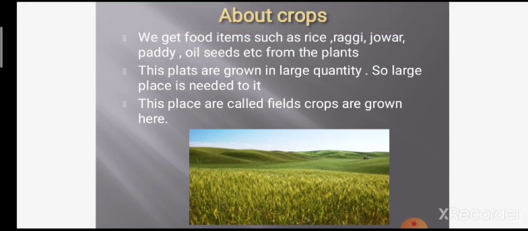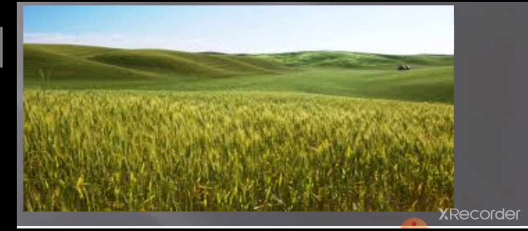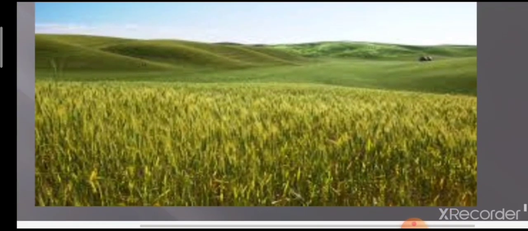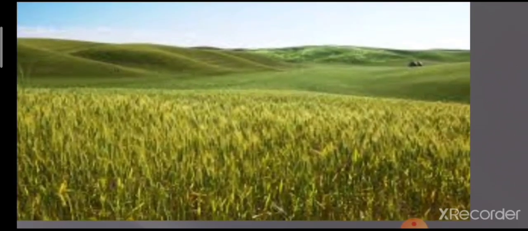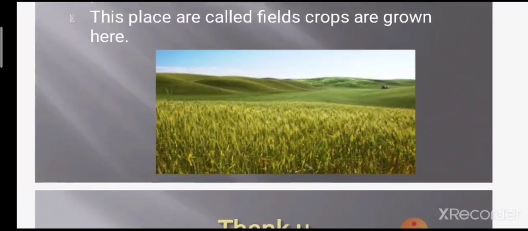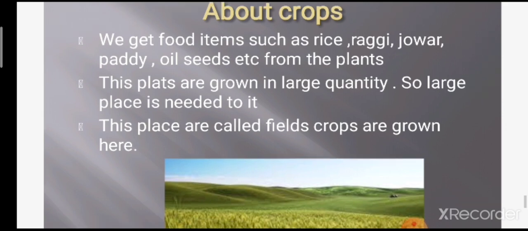This place is called a field. Crops are grown here. This is called a field. This is your rice field. See how large the area is. It requires a large area. Crops are rice, ragi, jowar, paddy, oilseeds, etc.